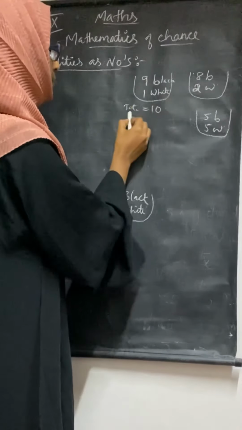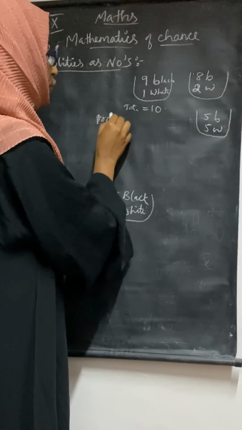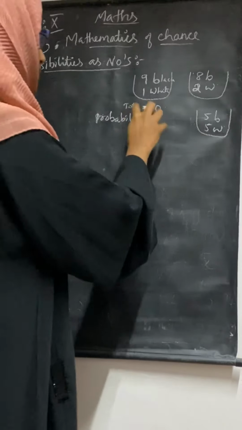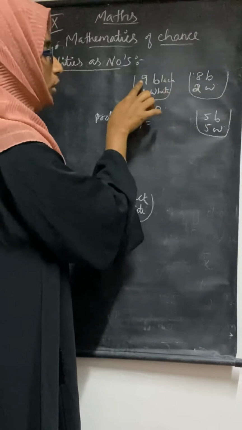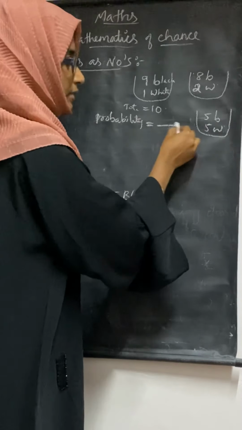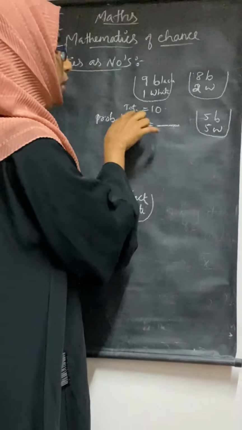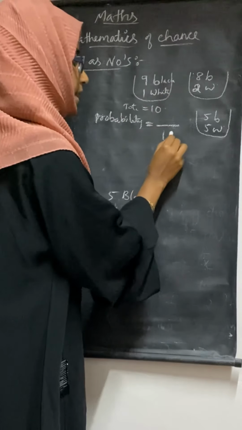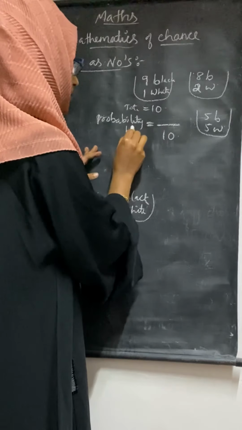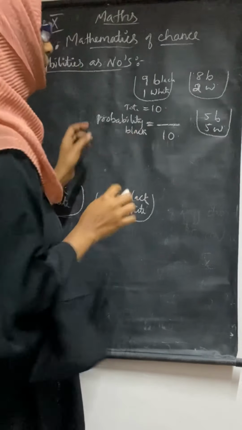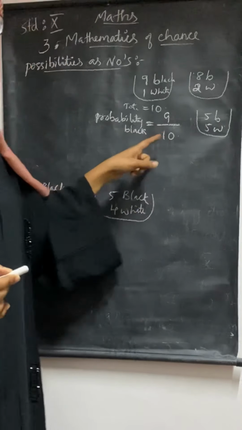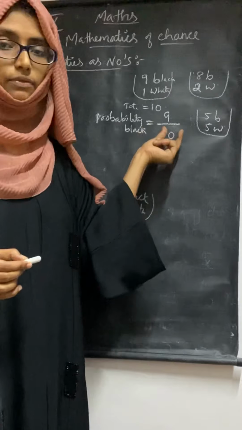For example here, I want to know the probability of black. How can we write the probability? Before writing the probability, you have to write the total: 9 plus 1, 10. Probability can be written in a division way. The denominator will be the total number, 9 plus 1 is 10. And the numerator is what we want, black or white? We want black. Probability of black is equal to 9 by 10.